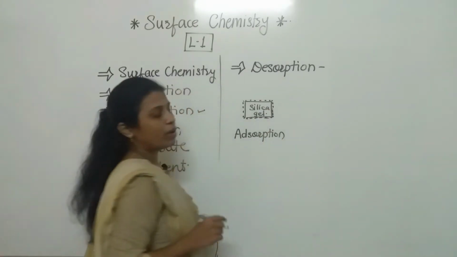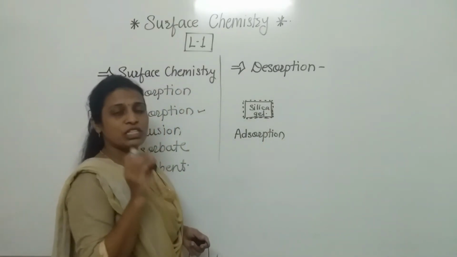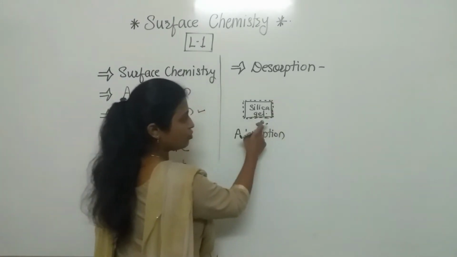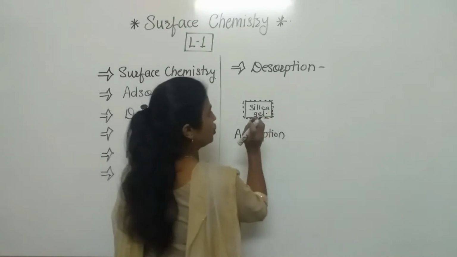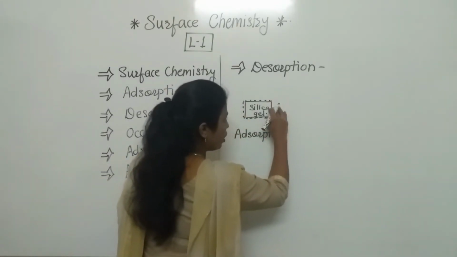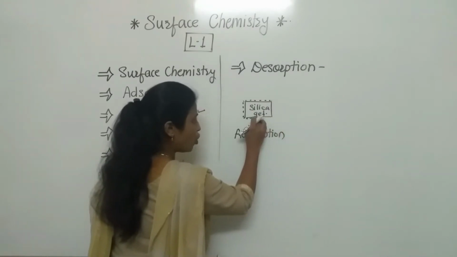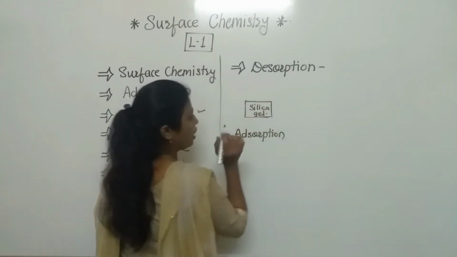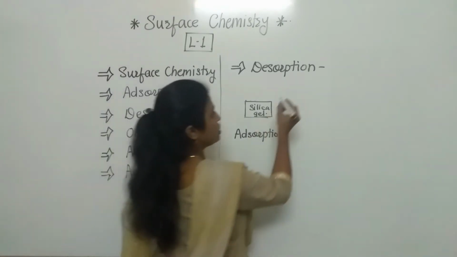Now what is meant by desorption? Desorption is a process in which there is a removal of, listen carefully, I am writing here, I am showing here also. Desorption is the process of removal of adsorbed substance from the surface. What is the definition?